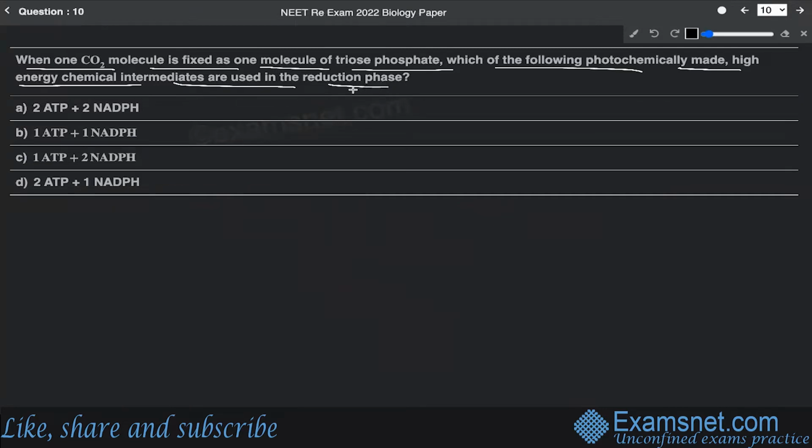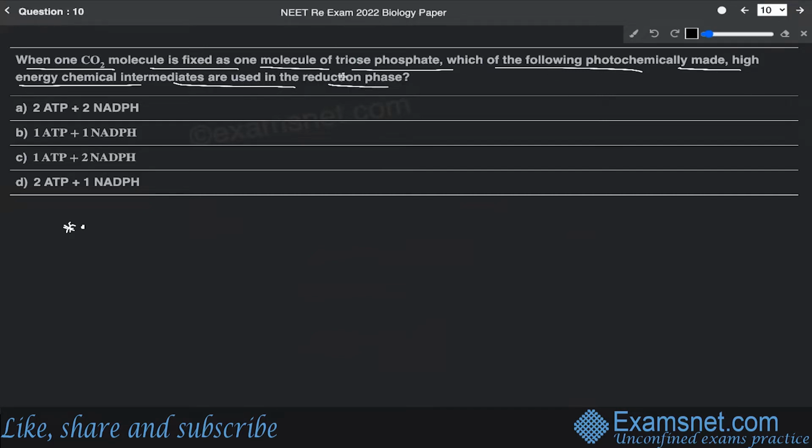This question has been asked from the chapter on photosynthesis in higher plants, from your 11th standard, and particularly from the C3 cycle. It asks about the high energy chemical intermediates used in the reduction phase.